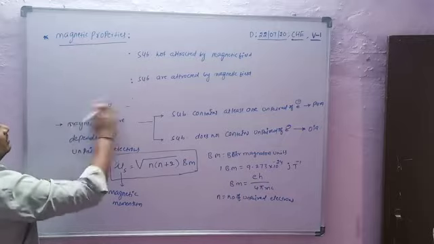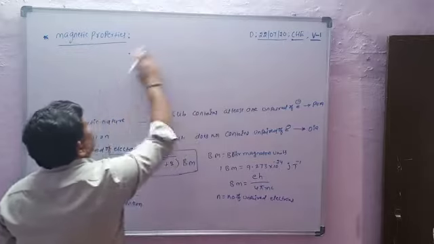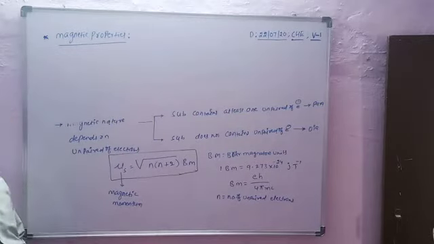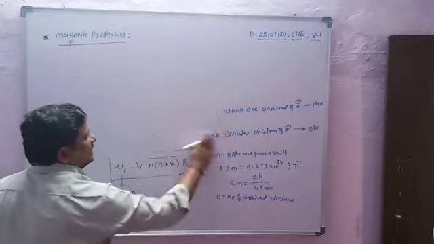Let us consider some transition elements. Most of the s and p block compounds are diamagnetic substances. But the hydrated compounds of transition elements are paramagnetic substances.